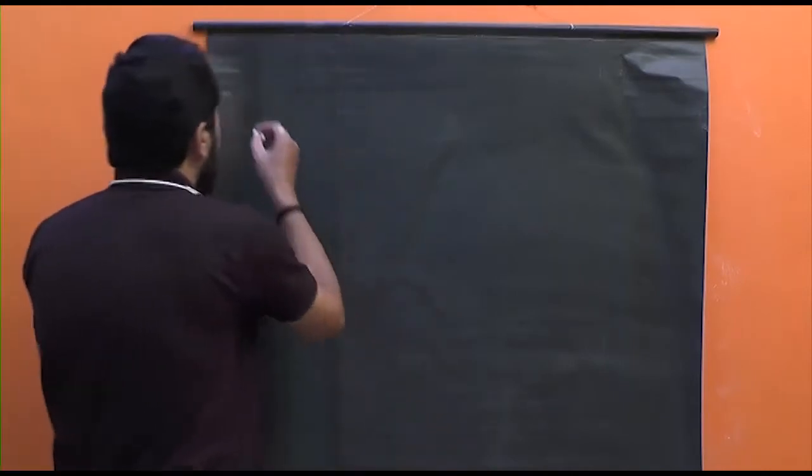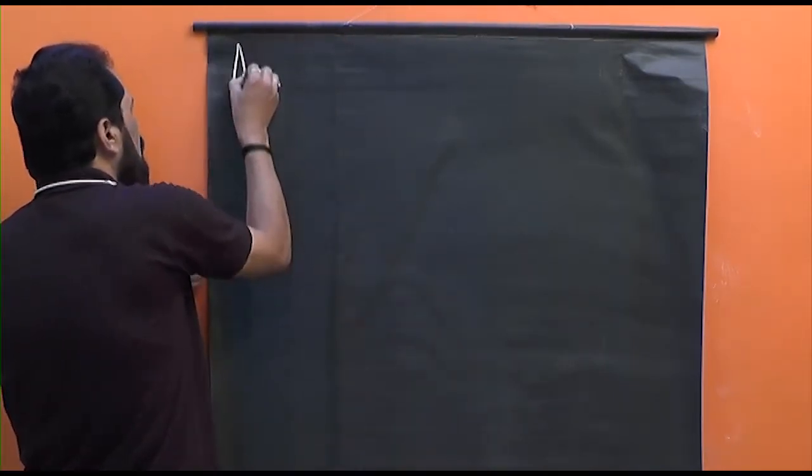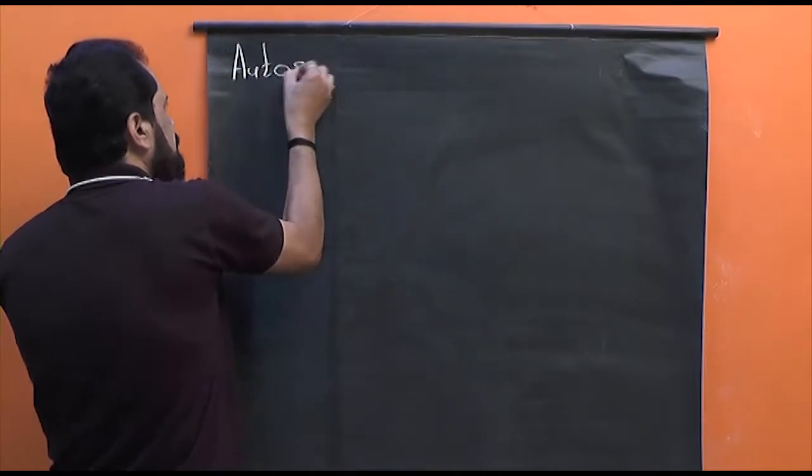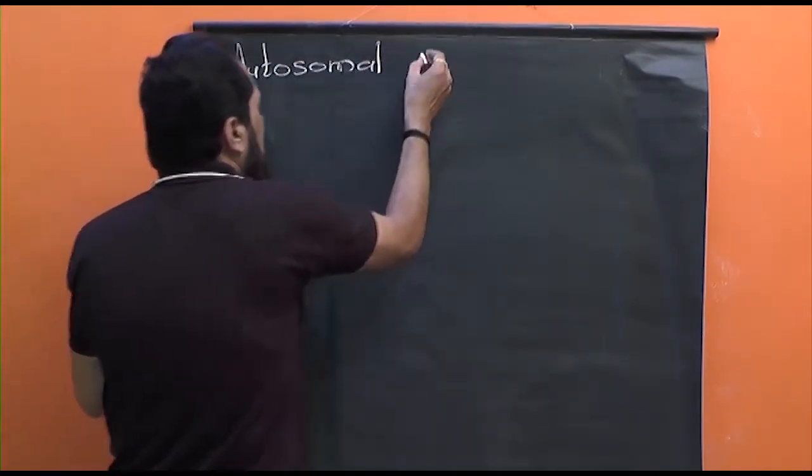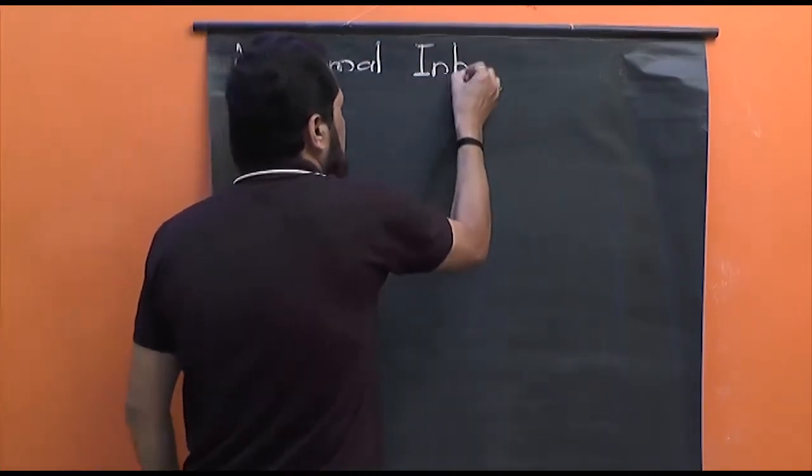Dear friends, in our today's lecture, we are going to study two important topics, that is autosomal inheritance and then sex-linked inheritance, by considering different examples, by considering the inheritance of different characters. So immediately, let us start the study of the first topic of this lecture, that is autosomal inheritance.